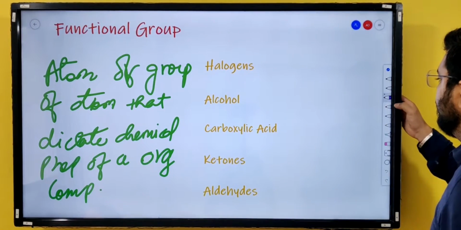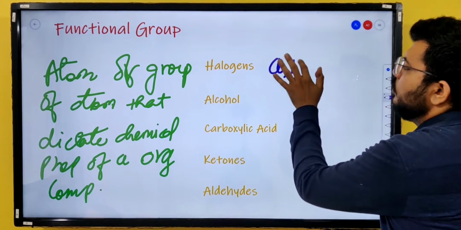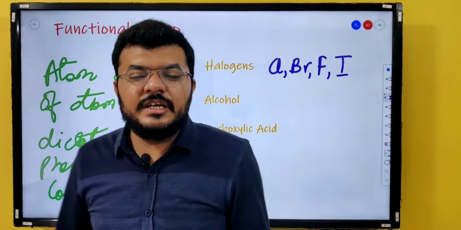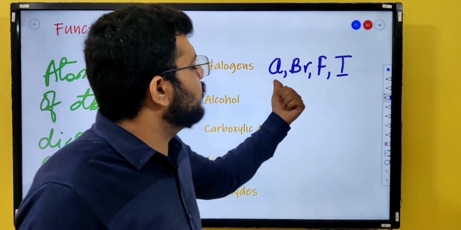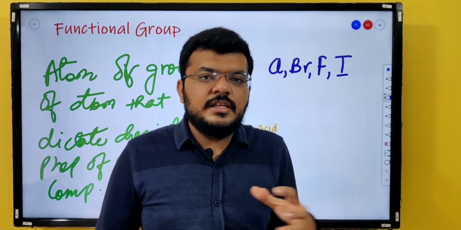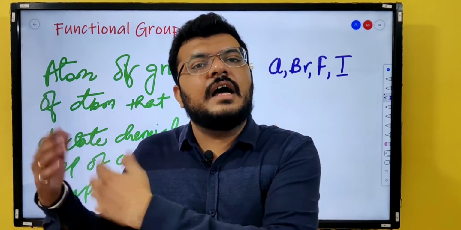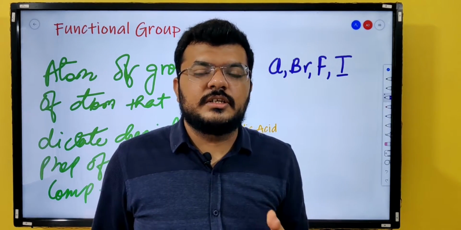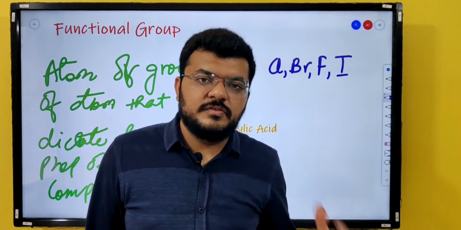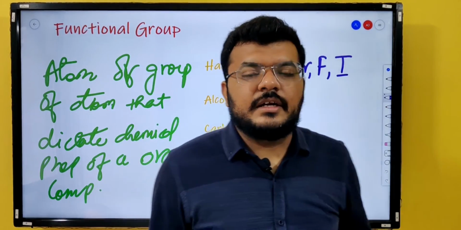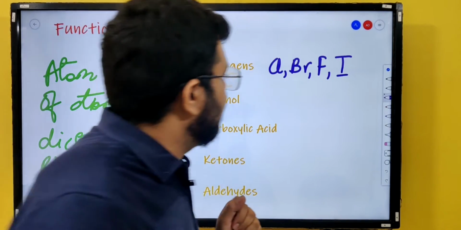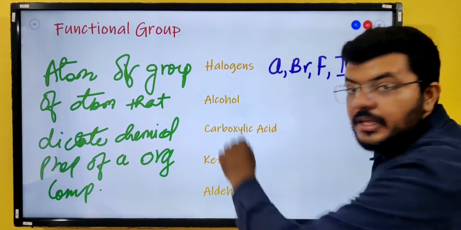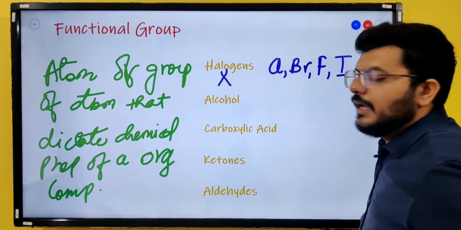So what are halogens? Halogens are chlorine, bromine, fluorine and iodine. If in a hydrocarbon, in place of any hydrogen, you have a chlorine, bromine, fluorine or iodine, then the chemical properties of an alkene, alkyne or alkane will be different because of this halogen, right? The halogen will make the chemical properties different, and this will be the first one to react, right? That is why it's known as a functional group. It dictates the chemical properties of a compound. Alcohol, right? Okay, by the way, halogens are denoted by the letter X.